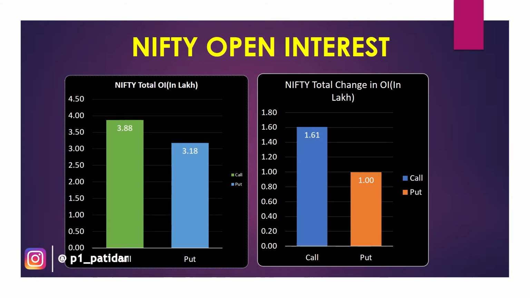Now if you see the Nifty open interest, it says that calls have been sold more than puts. It means the market will move down. The total change in OI also says the same thing. But if this reverses, if any good news comes the next day, then the market may move up, because the difference is not huge in total OI. Net change in OI shows that particular day's data, but total OI are the positions which are still open and nobody has closed.